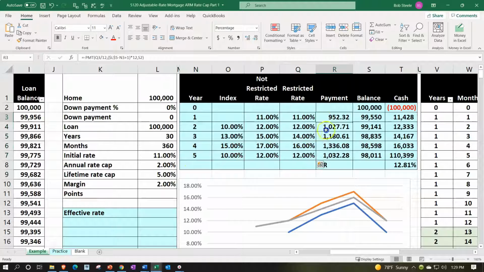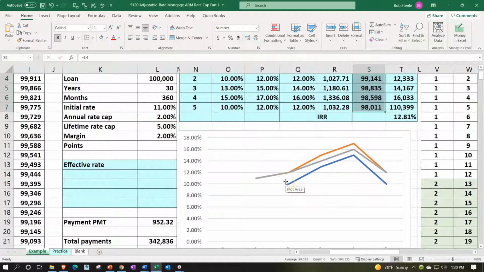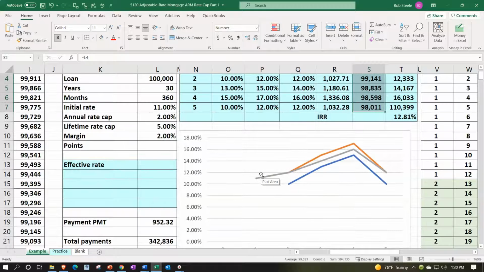Then we calculated the payment calculations and the ending balances, doing the ending balance in 2 different ways. We also looked at the rate change in terms of a schedule or a chart on down below, looking at the red line, the blue line, those being the differences from the margin, and then this gray line representing what's actually happening once we apply the caps that are involved.